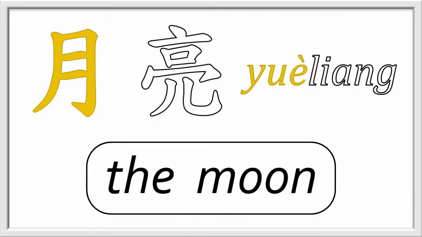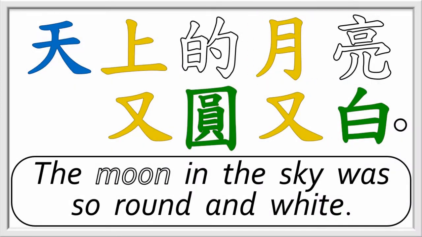Notice that the characters 日 for sun and 月 for moon are not used alone to indicate those heavenly bodies. They are more commonly used to say a number of days or months, such as 3月10日, March 10th. When referring to the moon in the sky, the Chinese say 月亮 with unstressed 亮, literally the moon of brightness, not the moon of time. To translate the moon in the sky is so round and white, we could say 天上的月亮又圆又白.